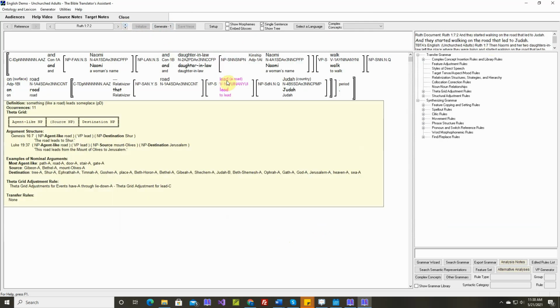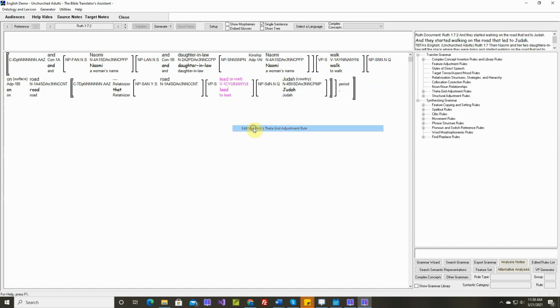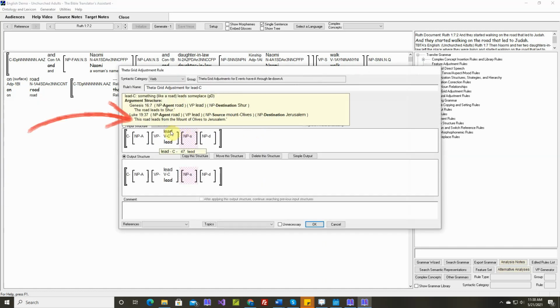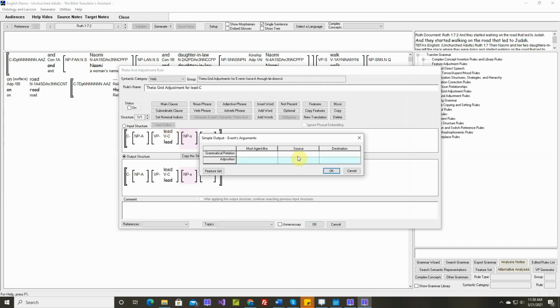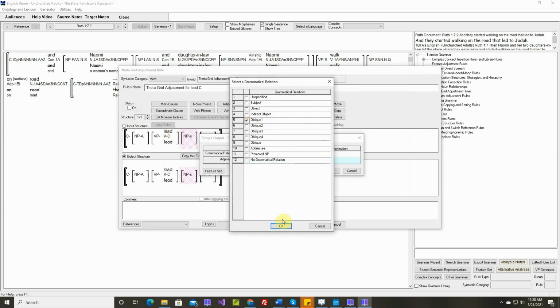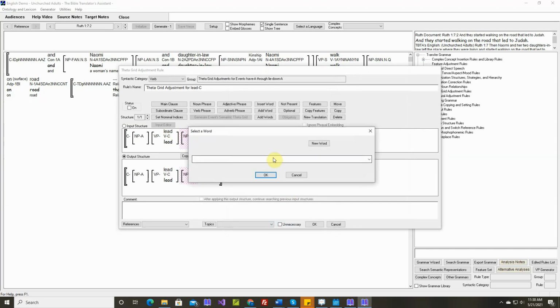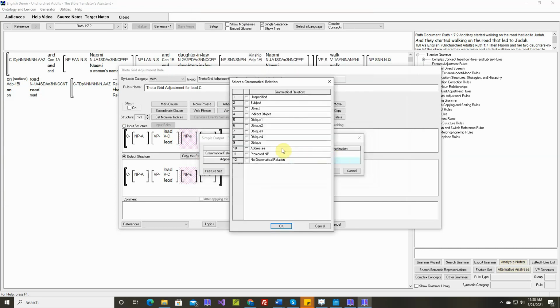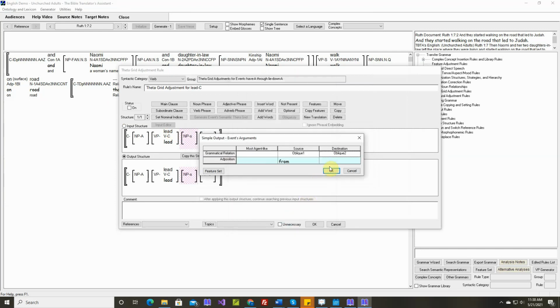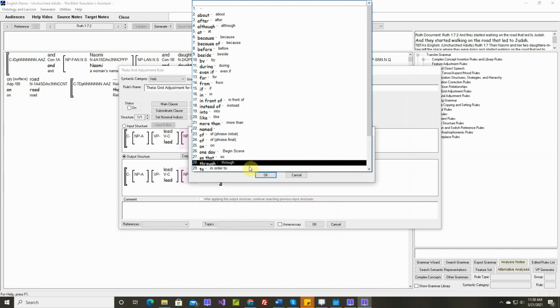Okay, to lead. A road leads somewhere. Okay, this road leads from the Mount of Olives to Jerusalem. So the source, let's make the source _1 with from, and the destination will be _2 with to.